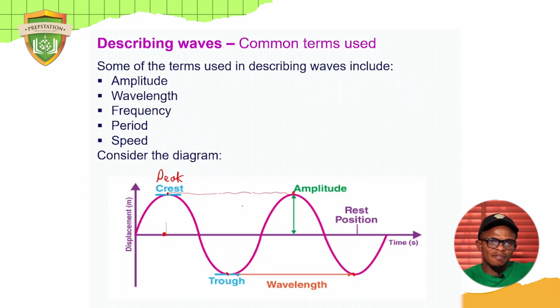Okay, I've given you three definitions for wavelength. One is the distance between two crests. Two is the distance between two troughs. Or three, wavelength is the distance covered in one cycle of waves. When I say cycle, I'm referring to oscillation, I'm referring to vibration. Okay, let's move forward.